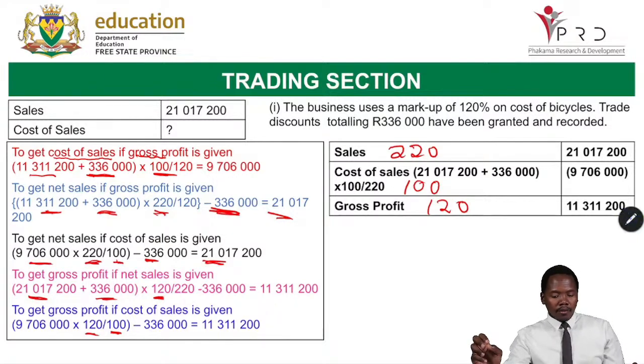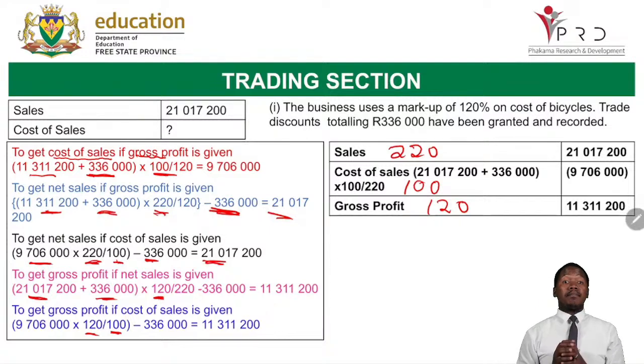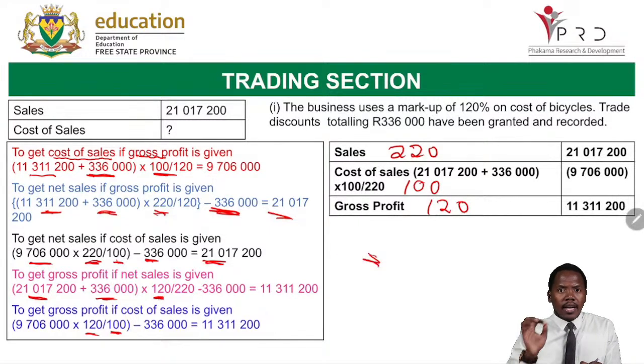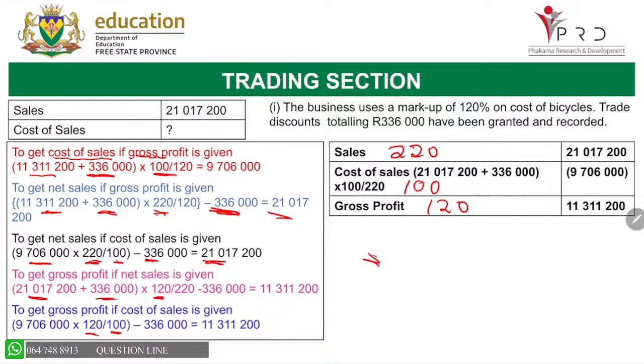Now let us move on. We are now going to look at another question, but for now, what I need us to do is just to look at the format of the statement of comprehensive income. We're just going to take 2 minutes for us to look at the statement of comprehensive income. You are going to write down the format before we get in there. You write down the format for 2 minutes.